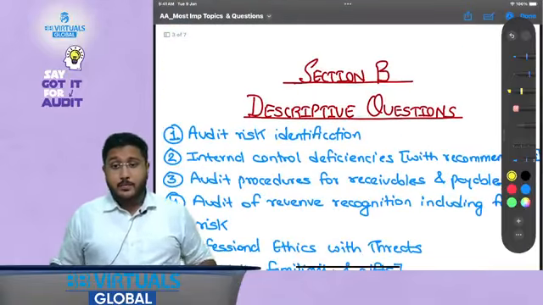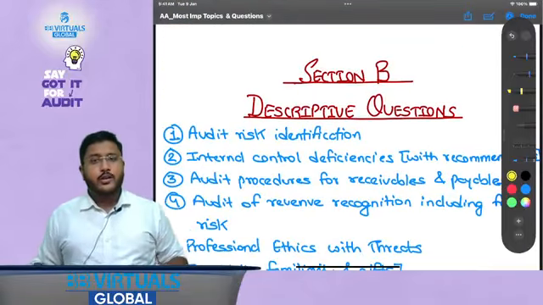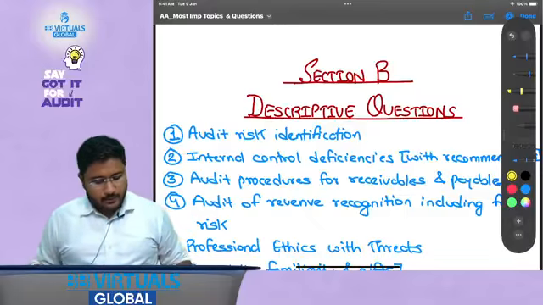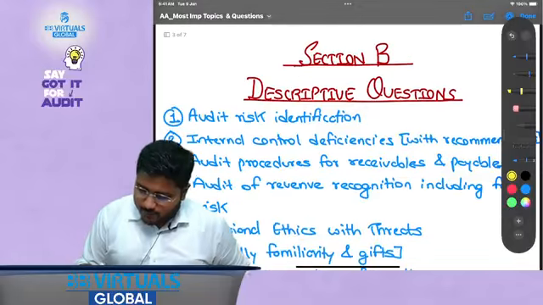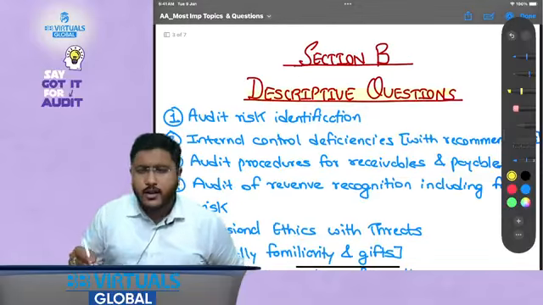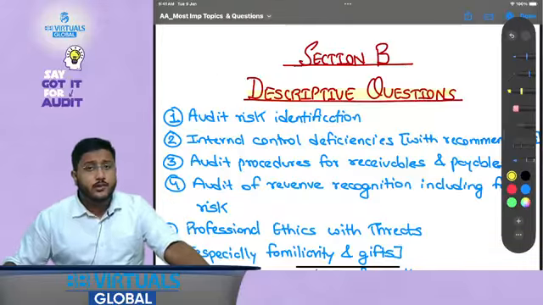Now for section B, I am making this video in a very quick format so that you can cover the maximum content in the minimum time. Okay. Now section B, descriptive type questions. So what areas are a little more important than the other areas for descriptive type questions?